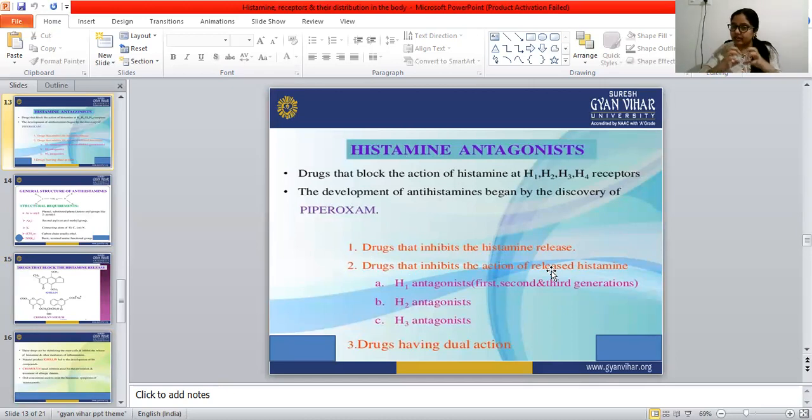First, histamine is released. Drugs that block the action of the released histamine are the H1 antagonists, H2 antagonists and H3 antagonists. And the third group are drugs that have both actions, drugs having dual action. So these are the antihistamines or histamine antagonists.